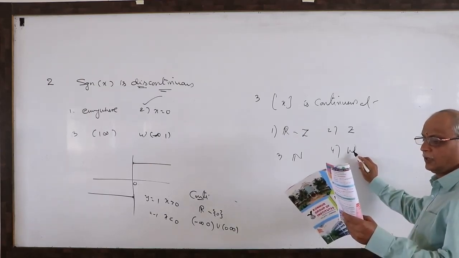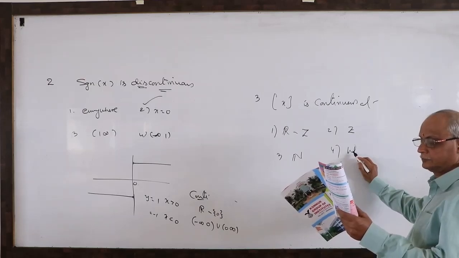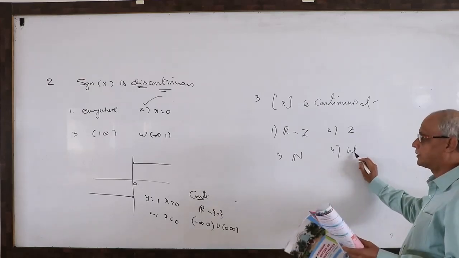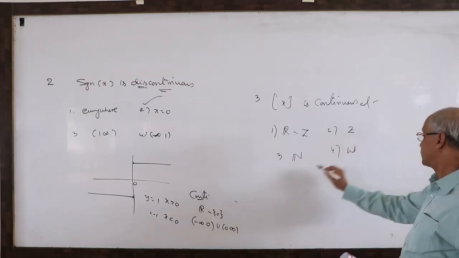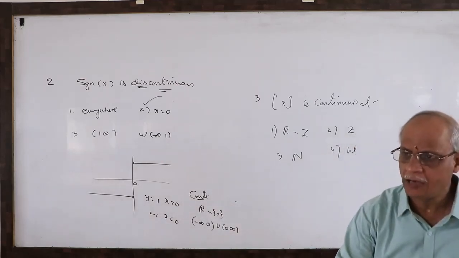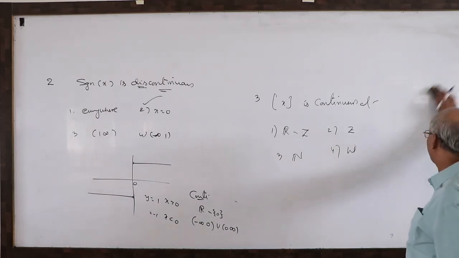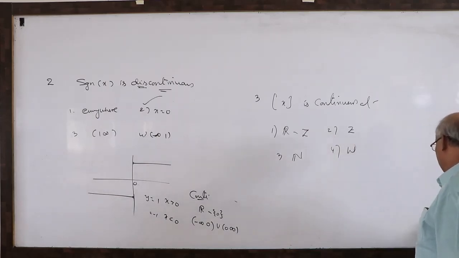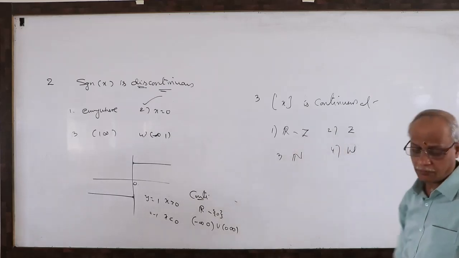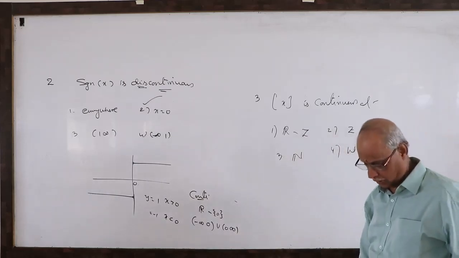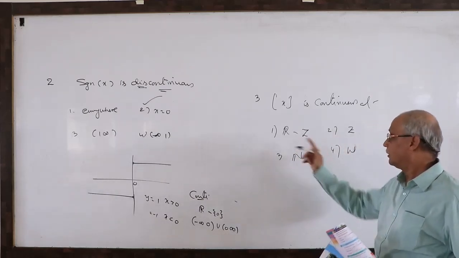This is for whole numbers, integers, natural numbers. R minus Z means real numbers minus integers. Set of all real numbers except integers, that's for rational numbers. That is for the options A, B, C, D.